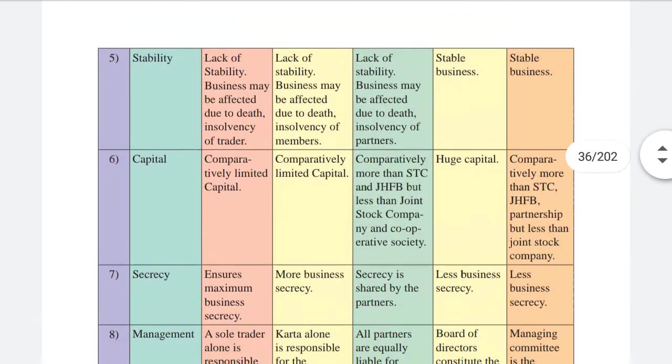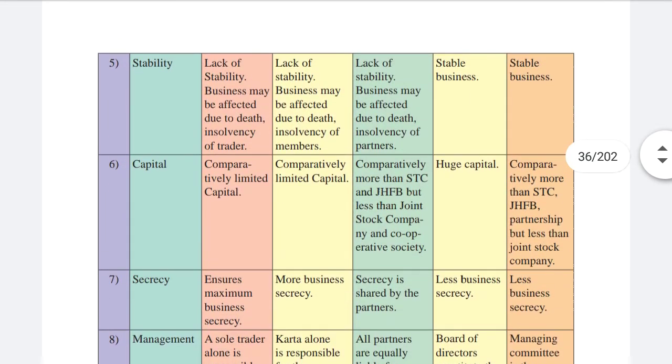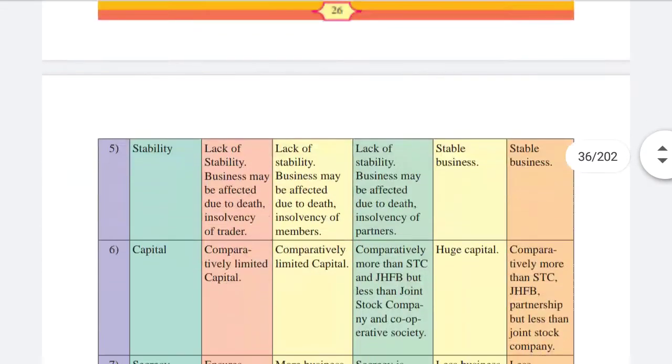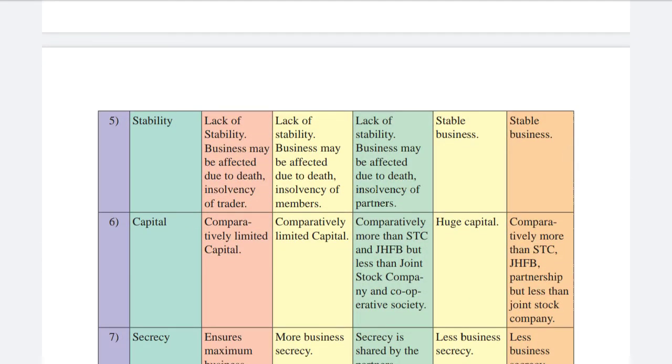Then stability: lack of stability, business may be affected due to death or insolvency of trader or members. Only the last two, cooperative society and joint stock company, are stable businesses; even if members die, nothing happens.